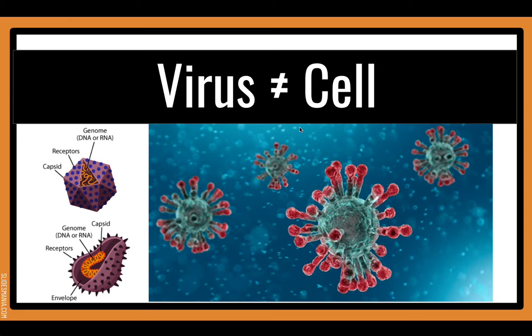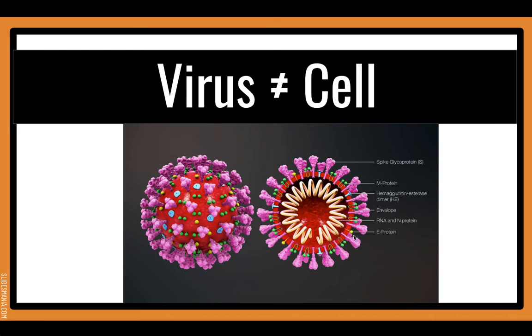So you learned earlier about cells with Miss Hoffman in quarter 1. But let's take a closer look at what a virus is. So we can see right here that there is a capsule, and inside there is a genetic material, DNA or RNA. In the case of coronavirus, it is an RNA virus. What it means is that within the COVID virus, inside their genetic material is a strand of RNA sequence. And then right here you can see this protein layer covering around it.